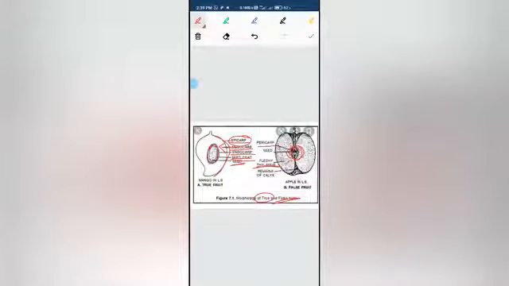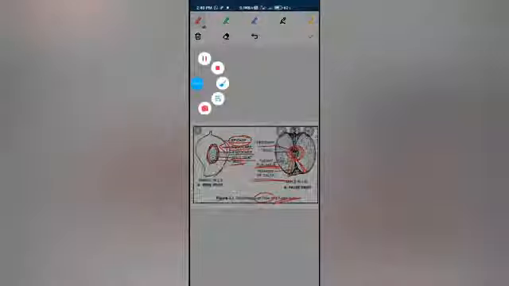Now this fleshy part is nothing but the thalamus of the flower, and this lower portion of the apple is nothing but the portion of the calyx of the flower. So this was all about the structure of the true fruit and false fruit.